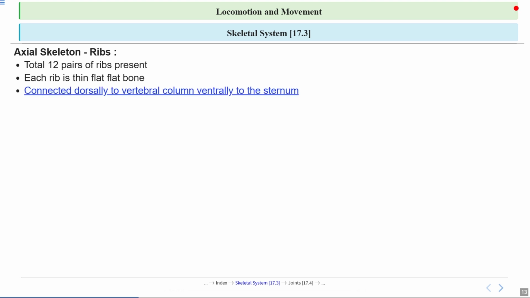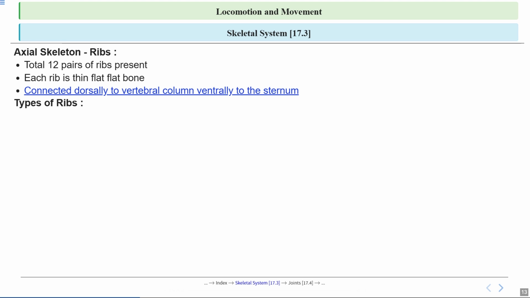Now, let's look at how the ribs are connected. Each rib is attached at the back, or dorsally, to the vertebral column, our backbone. At the front, or ventrally, most ribs are connected to the sternum. So I'm talking about the sternum. What is it? It is the flat bone in the center of your chest. This double connection forms a sturdy yet flexible cage.